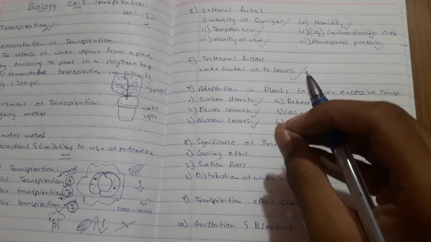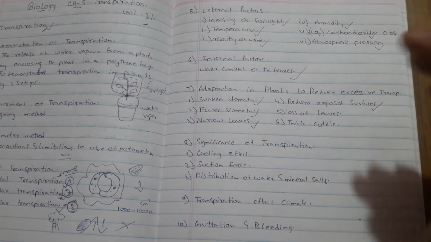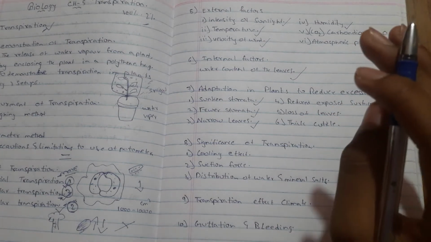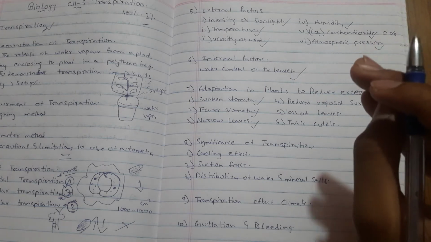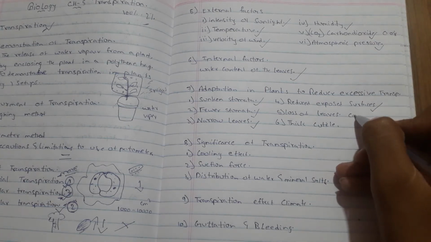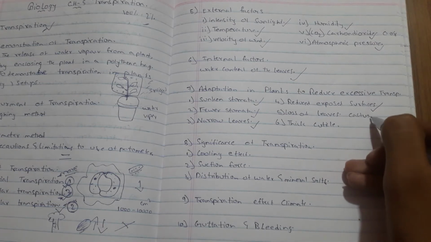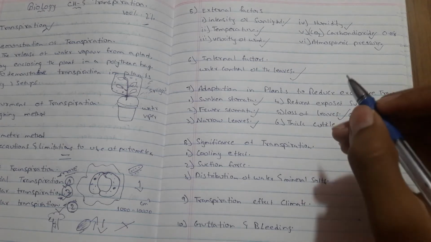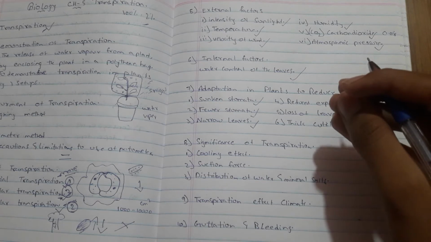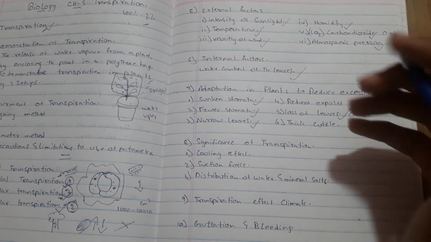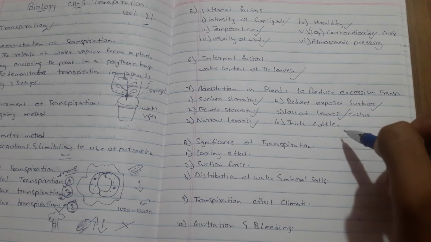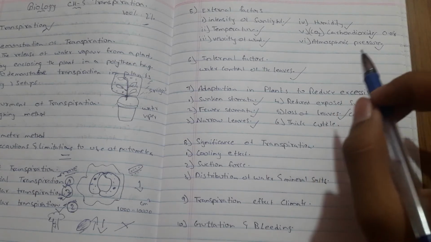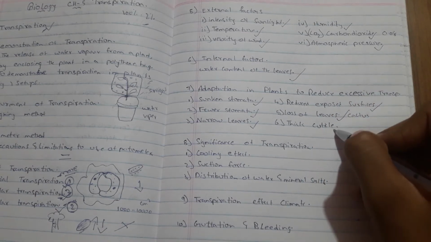If there is a loss of leaves, there is also a low chance of transpiration. This occurs mostly in cactus plants. That is about loss of leaves. Next, thick cuticle. The leaves may be covered with a thick cuticle, for example, banyan. If there is more cuticle, there is a loss of transpiration. That is about thick cuticle.